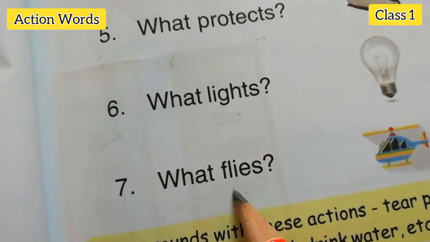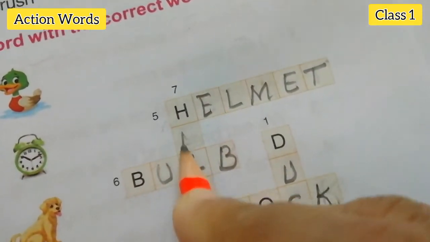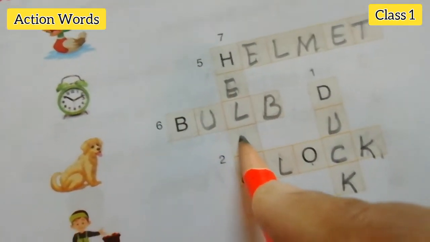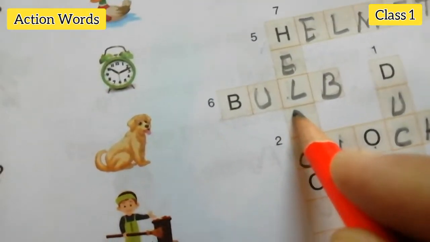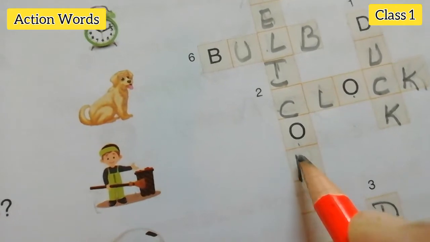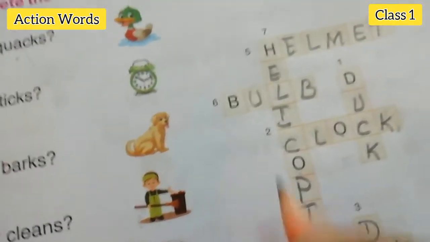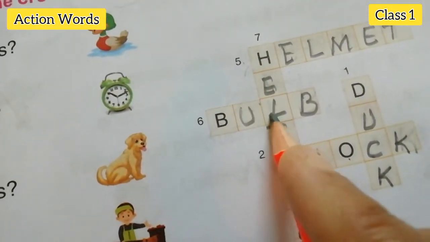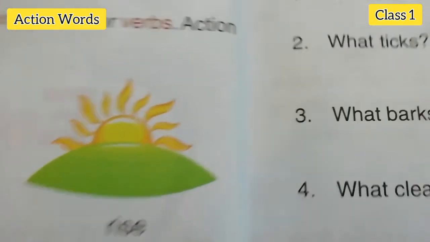Next, number 7. What flies? Yes. What flies? What is this? Helicopter. So the number is 7. You have to find out where it is. HELICOPTER. Helicopter. Once more the spelling. HELICOPTER. Helicopter. Turn the next page.